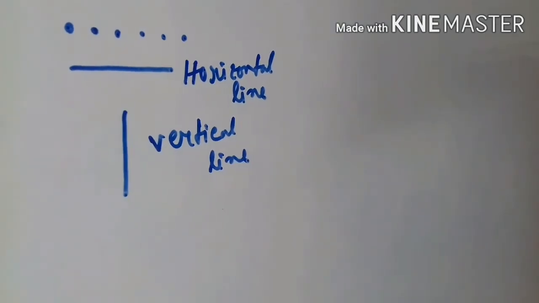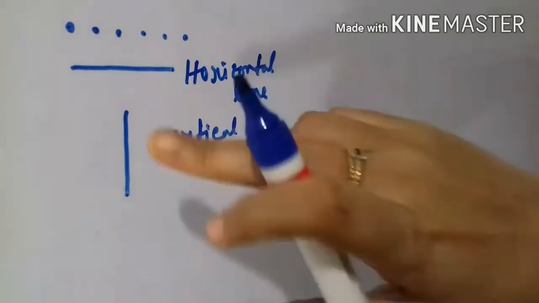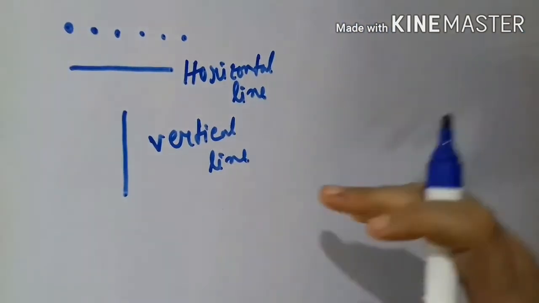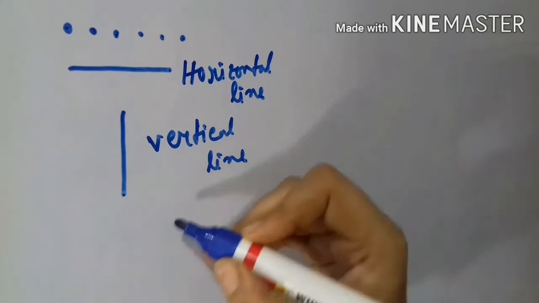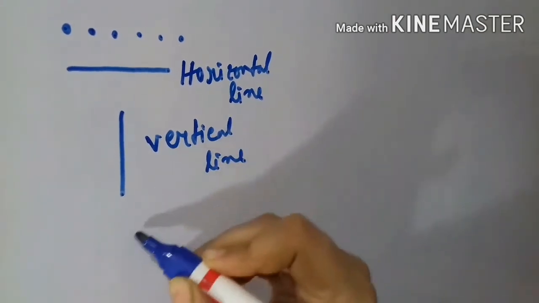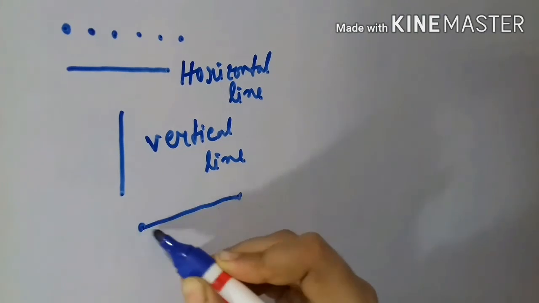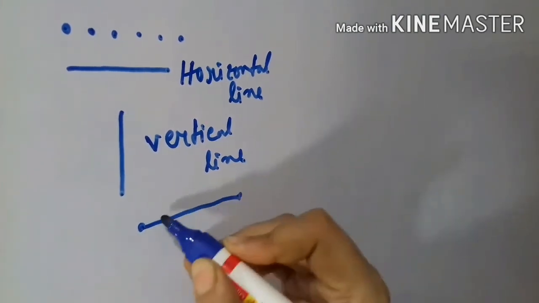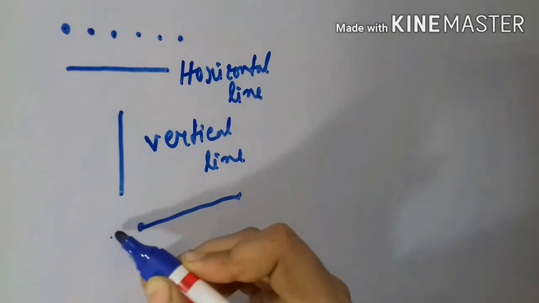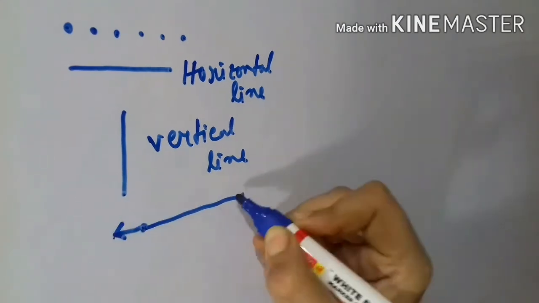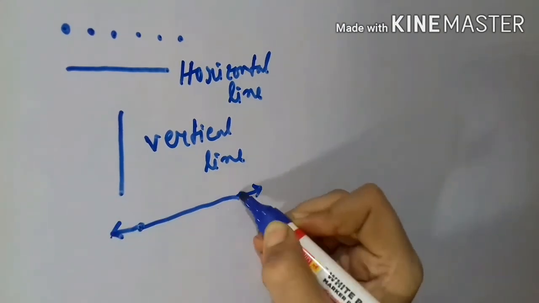Now we have a horizontal line, a vertical line, and a slanted line. Three kinds of lines we know. Suppose this is a straight line, never ending.